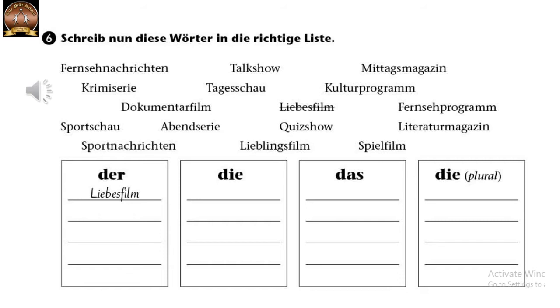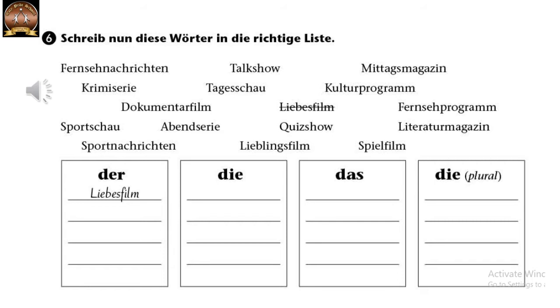Nachrichten, for example. Here again two words are combined. Fernseh plus Nachrichten is Fernsehnachrichten. Now we have to look for the last word. Nachrichten, that is plural, news. So Fernsehnachrichten is also plural. Whatever is the article of the last word, that becomes the article of the whole word. This phenomenon is called Komposita.